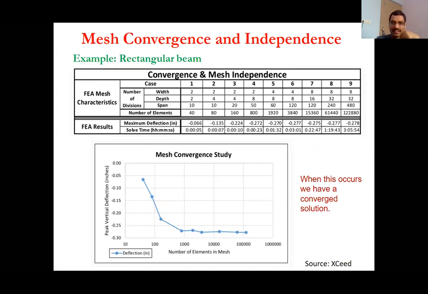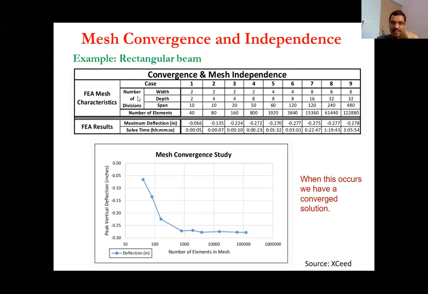So this is a very good example that you can actually see. There is a rectangular beam with width, depth, and span. Now you have different cases where you have modeled it using a different number of elements, and you are changing elements in these three domains.